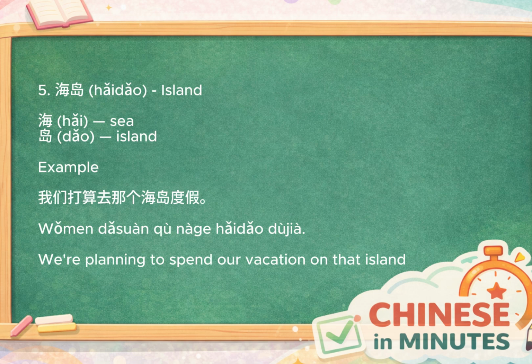Here's an example. 我们打算去那个海岛度假. It means we're planning to spend our vacation on that island. This is a very natural sentence that native speakers might use when discussing travel plans. As you can see, once you know that hai means sea, it's much easier to understand why haidao means island. Chinese vocabulary often works like building blocks, and this is a perfect example of how two simple characters combine to create a clear and memorable meaning.